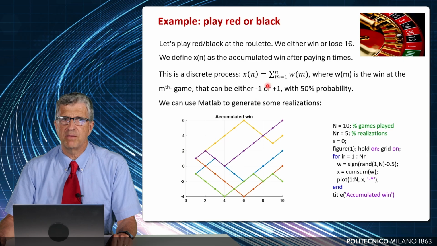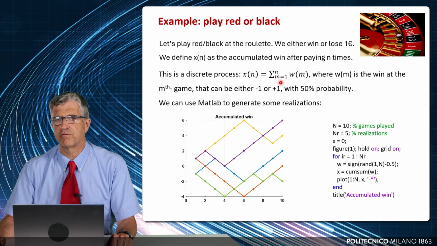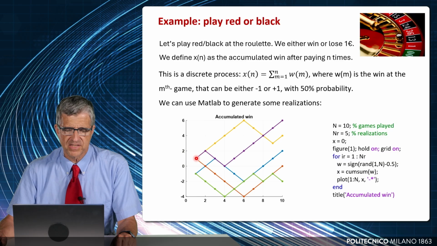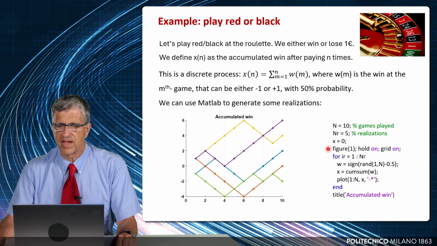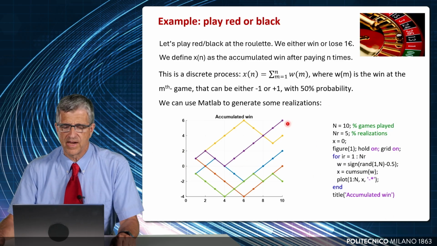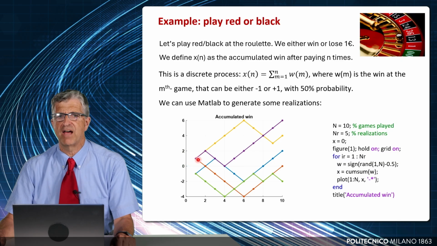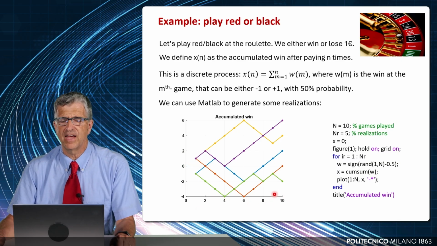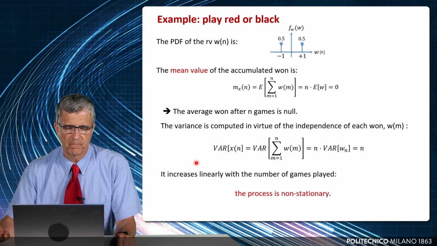After n games, the accumulated win is expressed by the sum of all the wins from 0 to time n. So we have a process in which each sequence of wins is represented as a color in this plot, and this is done by this very simple MATLAB code. Each color here represents how much we have accumulated after 2, 4, 8, 10 games, in different realizations. So each realization is a color.